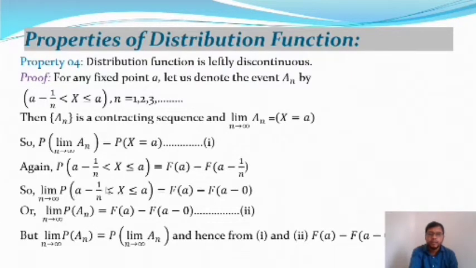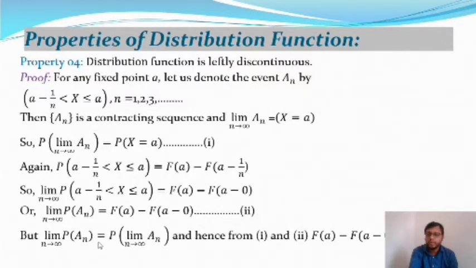As n tends to infinity, 1 by n goes to 0, so we get F of a minus F of a minus 0. So the limit as n tends to infinity of the probability of A_n gives F of a minus F of a minus 0. We can write this as equation number 2.